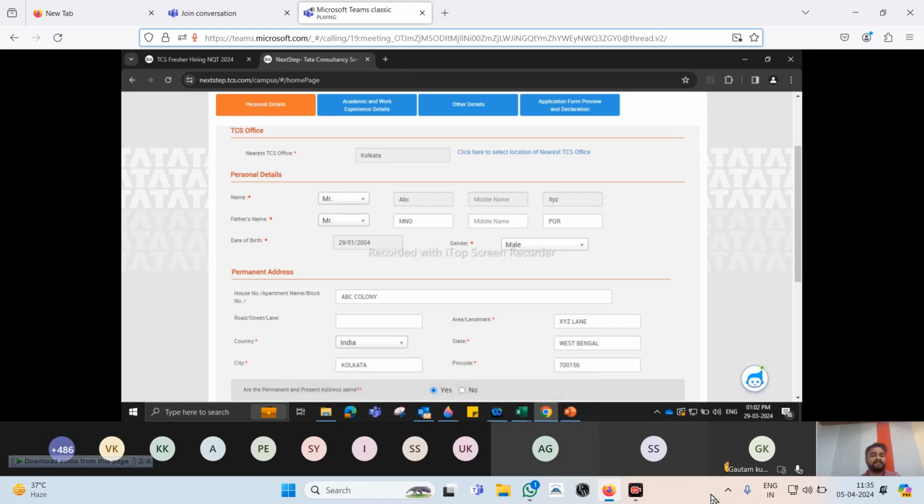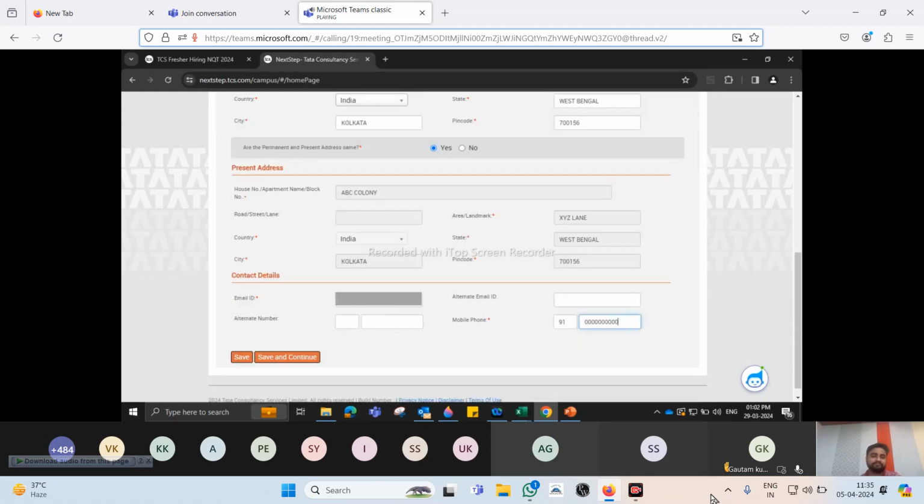Now, if the permanent address is the same, you click on yes. And if the permanent and present are different, you click on no and proceed. Now, moving on to your contact details, your email ID is already mentioned. This is the question I get: sir, I have only one mail ID, should I enter an alternate email ID or number? My suggestion would be yes. Because, for example, if your primary mail ID or contact number is not activated due to some reason, then we can connect with you with your alternate mail ID or alternate number.